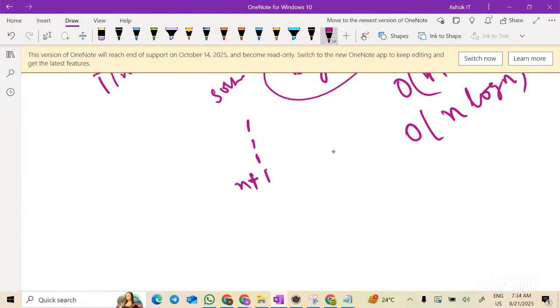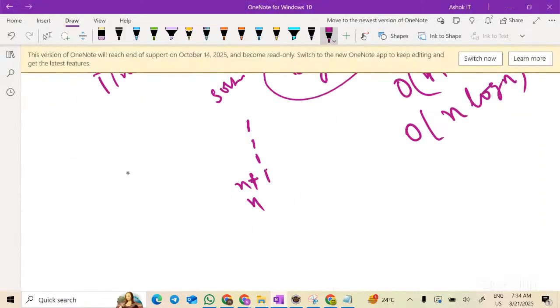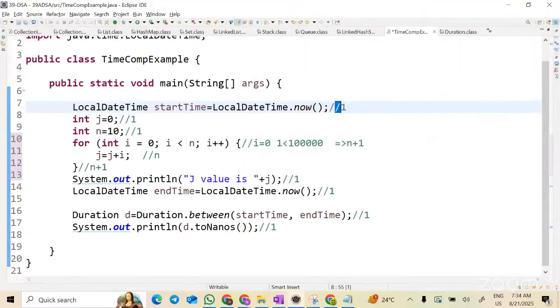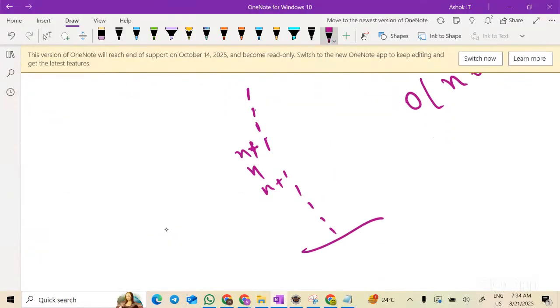Now line number 12, n times. Line number 13, n plus 1. Now the remaining lines are 1, 1, 1, 1, 1, 1, 1, 1, 1, and n, n, n. Can I say 3n plus 9?